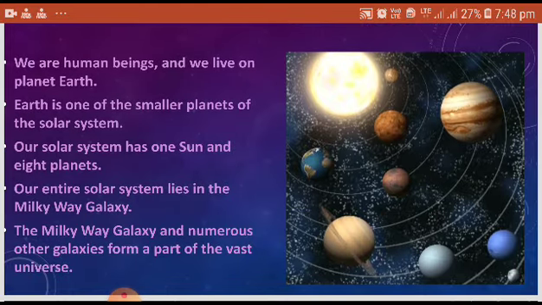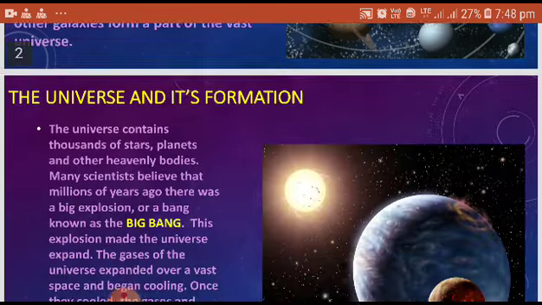We are human beings and we live on planet Earth. Earth is one of the smaller planets of the solar system. Our solar system has one sun and 8 planets. Our entire solar system lies in the Milky Way galaxy. The Milky Way galaxy and numerous other galaxies form a part of the vast universe.